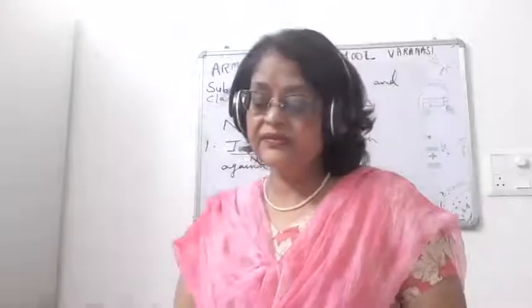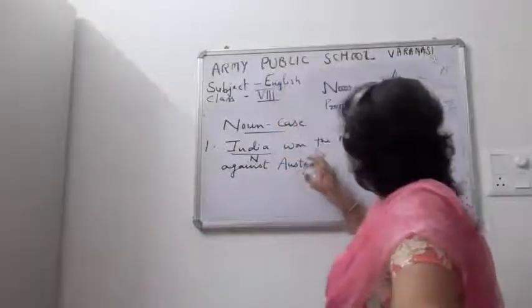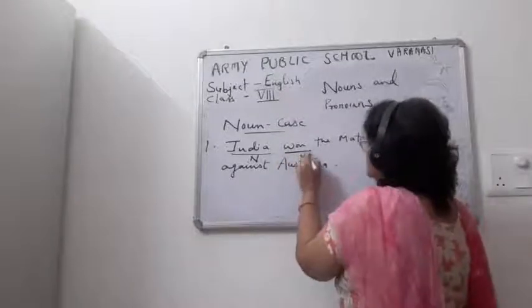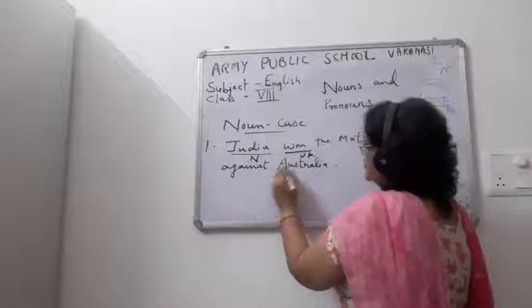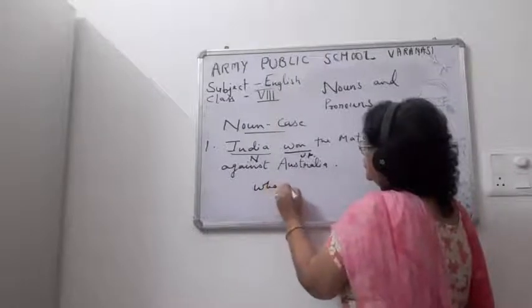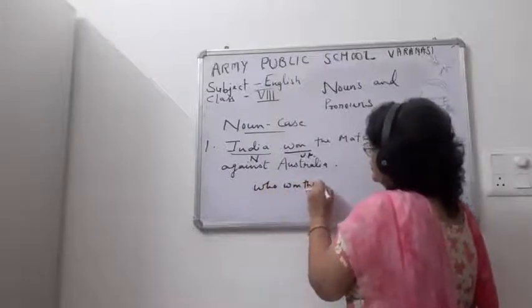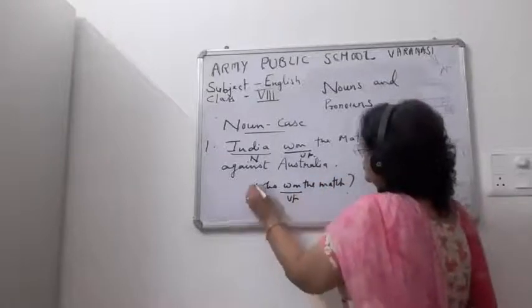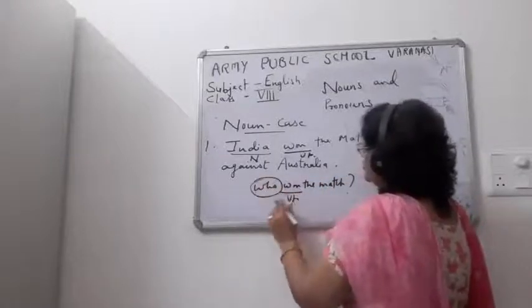So children, how are you going to find out whether it is in the subjective case or in another case? With the verb you have to use who or what. Here the verb is won, so with the verb we put who won the match. With the verb we have to make a question with either who or what.